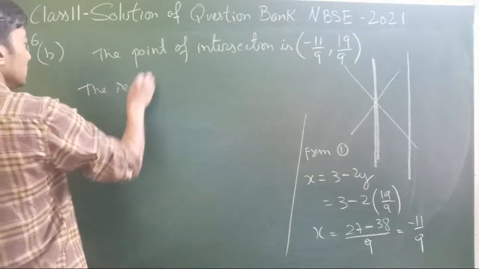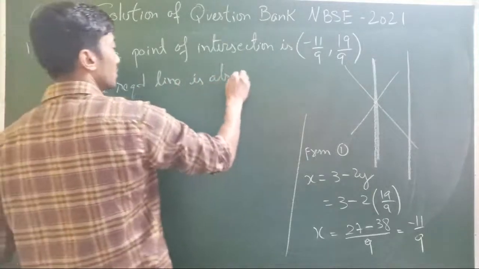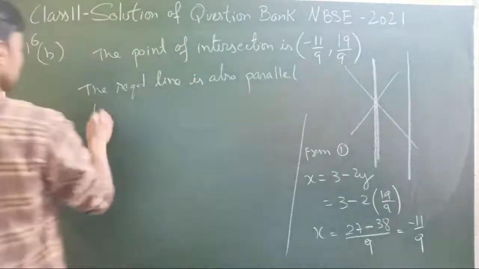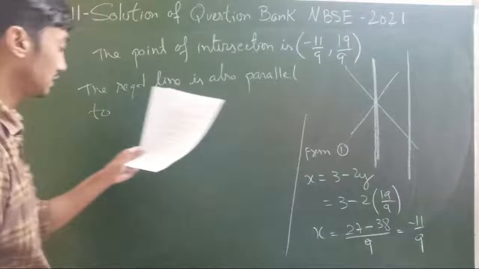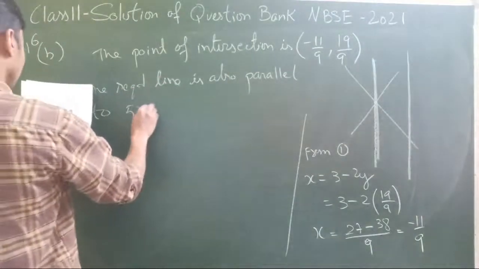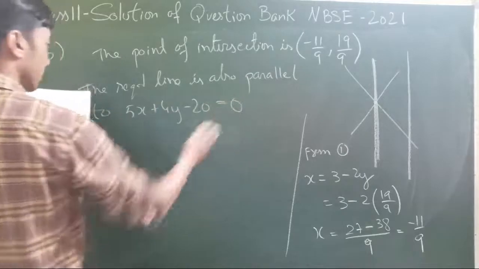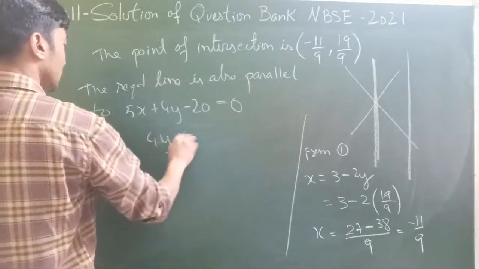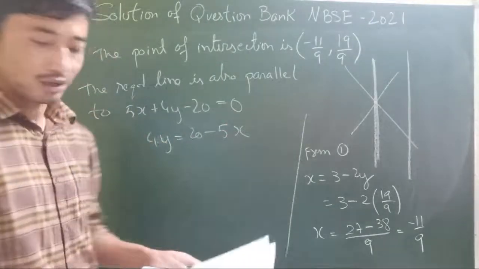The required line is also parallel to another given line. What was it? 5x plus 4y minus 20 is equal to 0. We'll convert that. 4y is equal to 20 minus 5x. Why are we doing that?